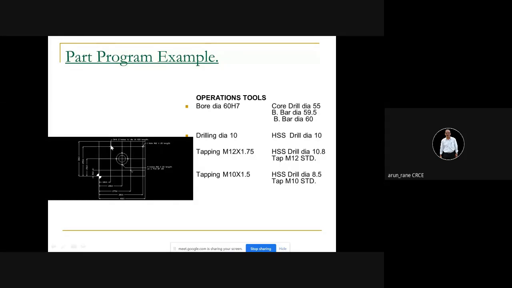So for this you have an HSS drill diameter 10. Then the next operation is M12 by 1.75. So for this you are going to use a drill dia 10.8 and an M12 tap.